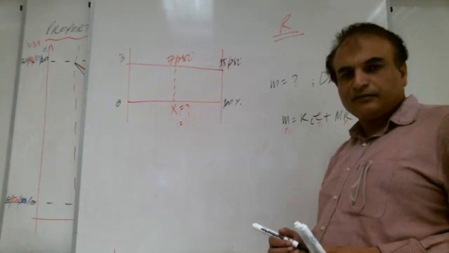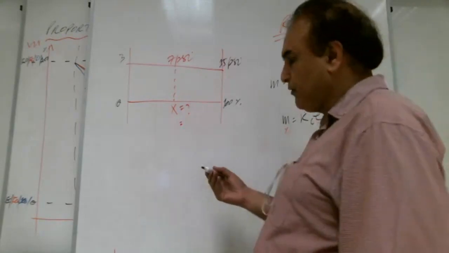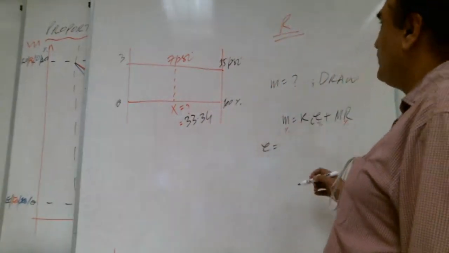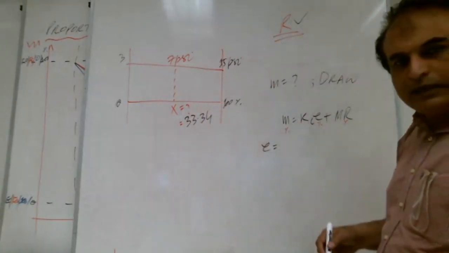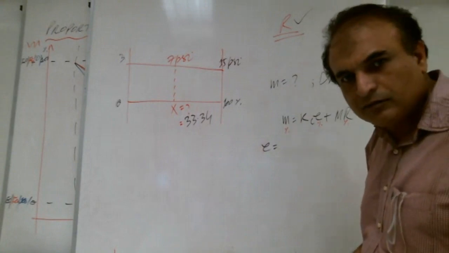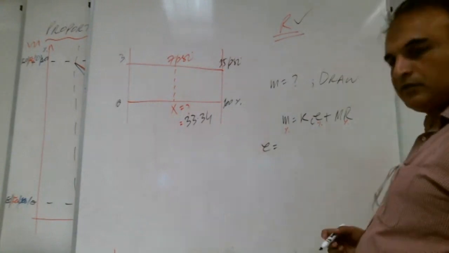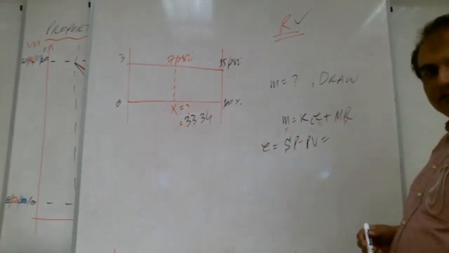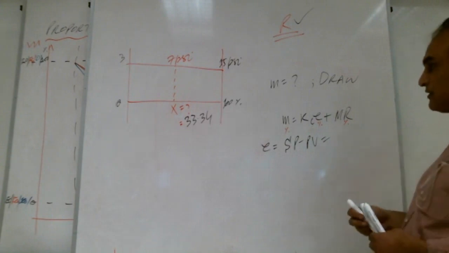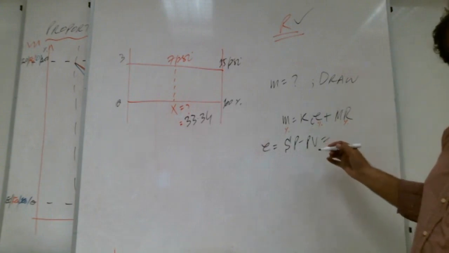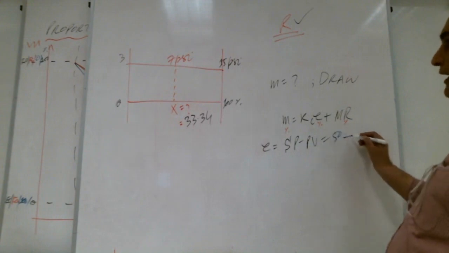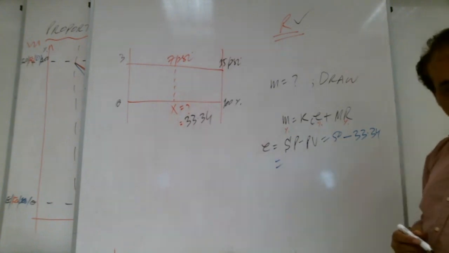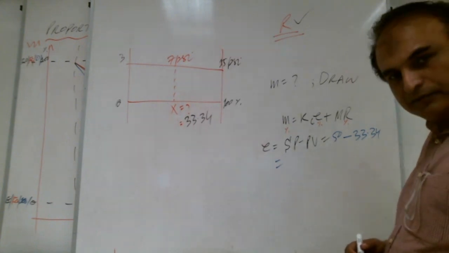Yes, Shabab, how much percentage? Very good, 33.34. 33.34%. So what is the error, Shabab? Error is how much? The action is reverse. So SP minus PV. SP is how much, Shabab? How much is SP? 50. And PV 33.34. So how much error?